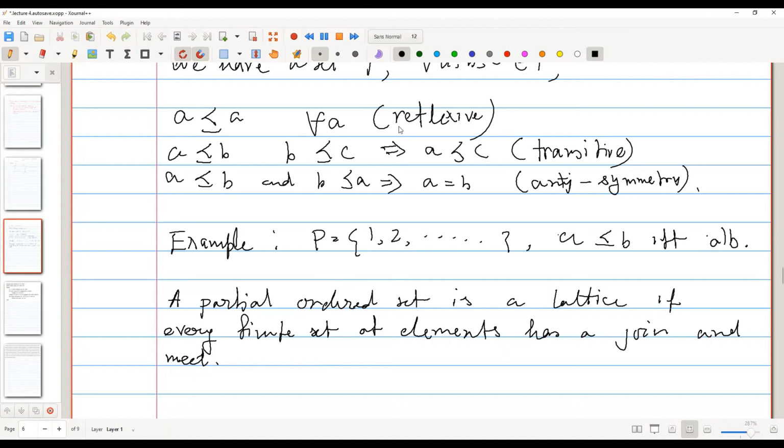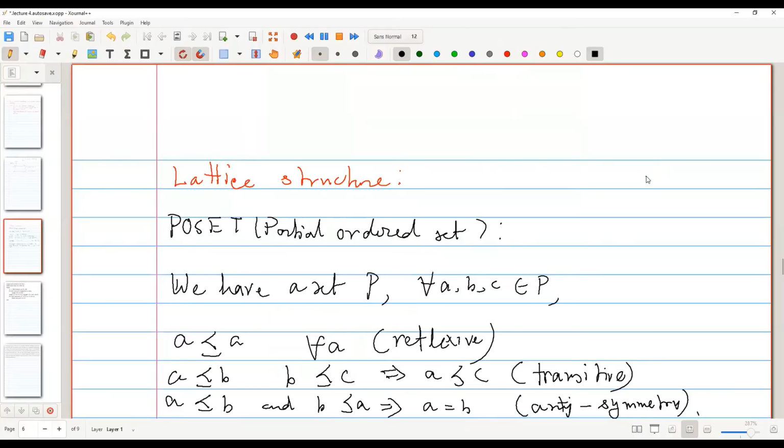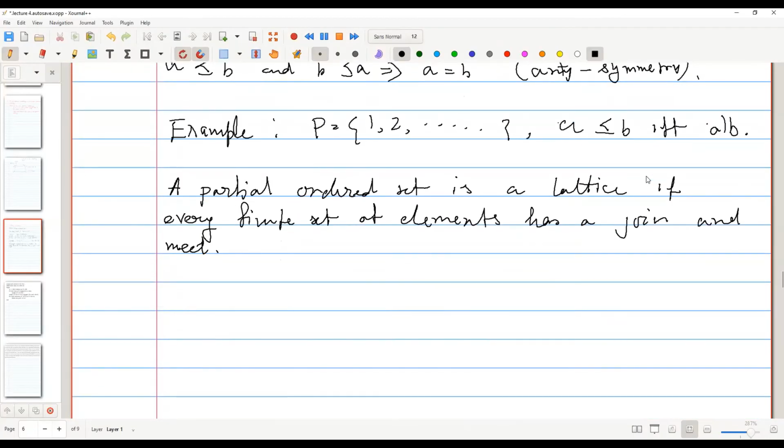I mean, the maximum doesn't have to be in the set, correct? It could be outside. The join does not have to belong to the finite set. Join is basically, for a partially ordered set, like a supremum, the least upper bound. It may not be in the set whose supremum we are taking. It will be in the poset, but may not be in the subset. Of course, it should only be in the poset.